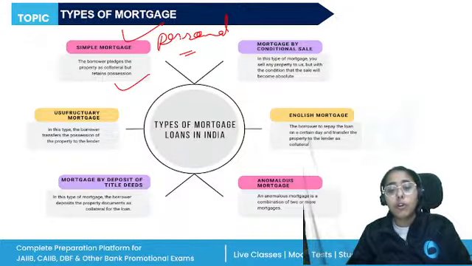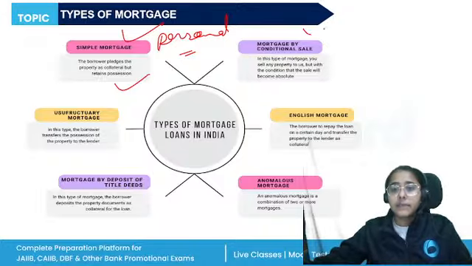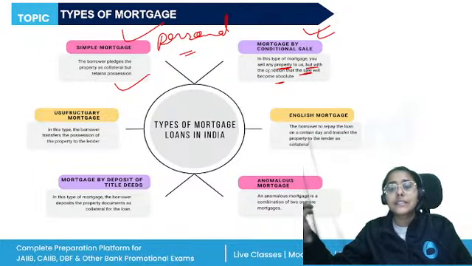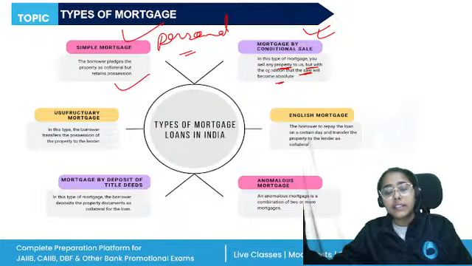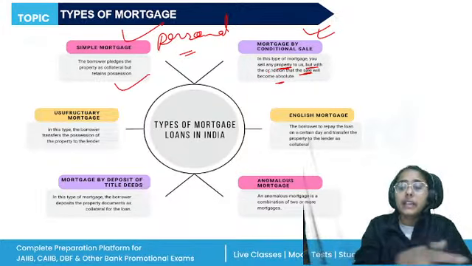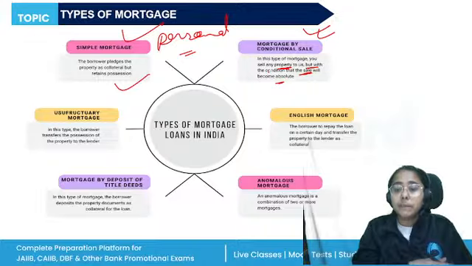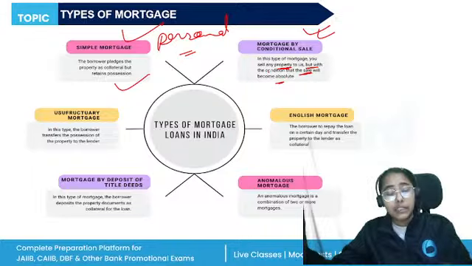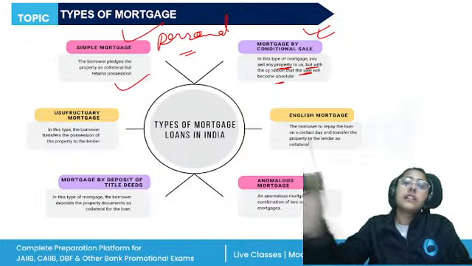Then we have the mortgage by a conditional sale. In this type of mortgage, you sell any property to us, but with the condition that the sale will become absolute. So in the beginning, it is known as the ostensible sale. Only if there is a default in the payment, then this ostensible sale will become absolute. On condition, when the payment is made, the sale will become void. And on condition, when such payment is not made or the default is there, it will become absolute. So if the borrower makes the payment, the property will be returned back.